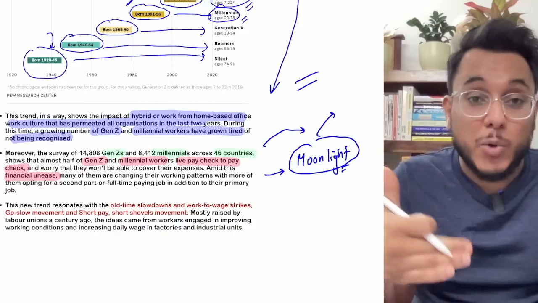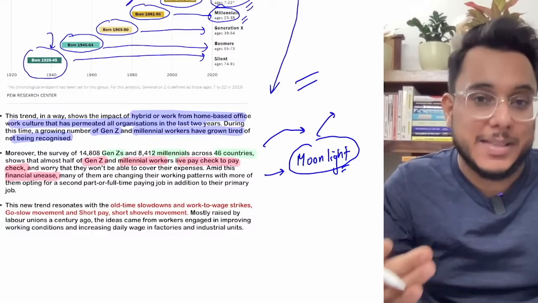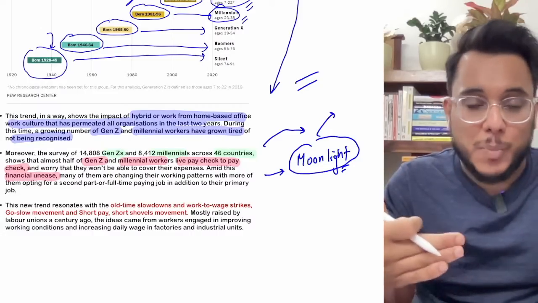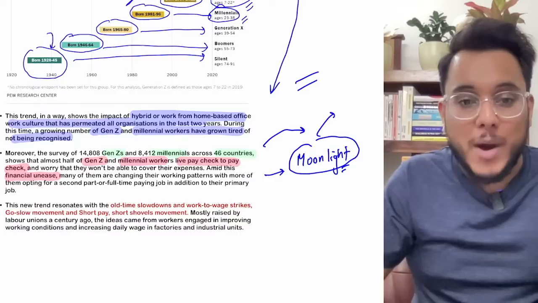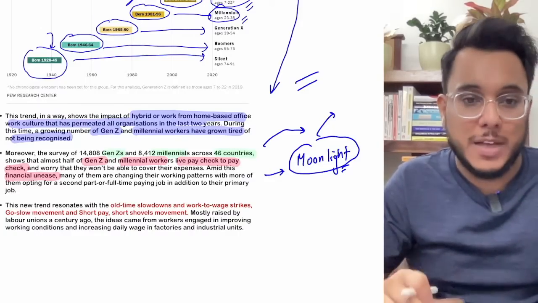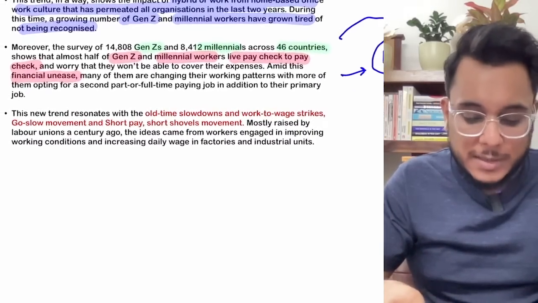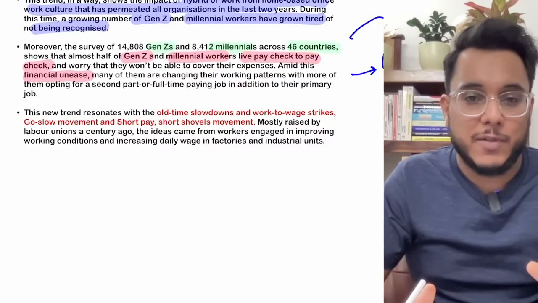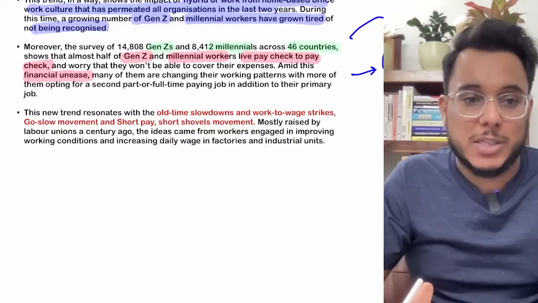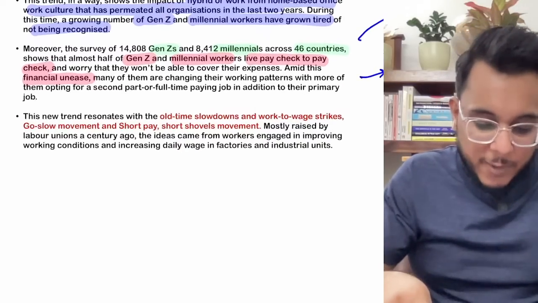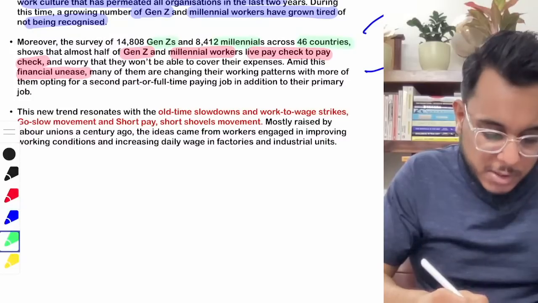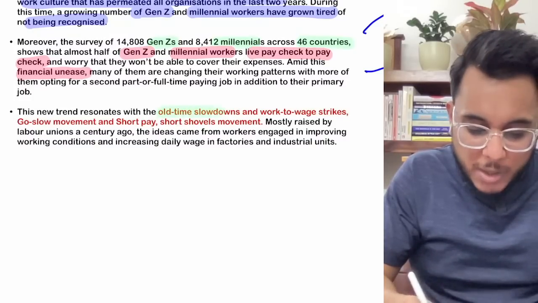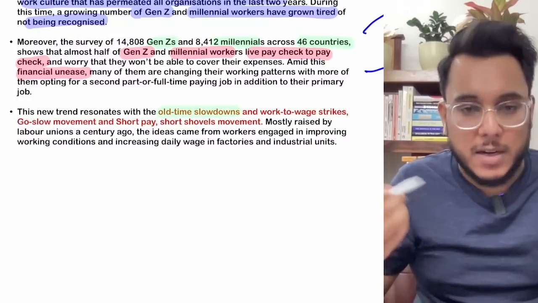Therefore, they don't want to give extra effort in their existing jobs, and therefore many of them are also calling for quiet quitting. Okay, this is also one of the reasons. Now, when we talk about this trend of quiet quitting, it's not that such a thing has happened for the first time. In the past also such movements have been there. For example, there was the old-time slowdown movement that happened 100 years back.